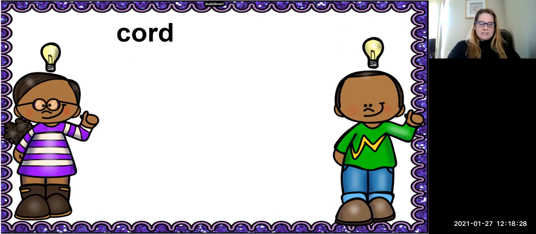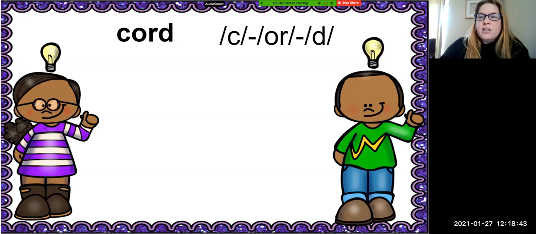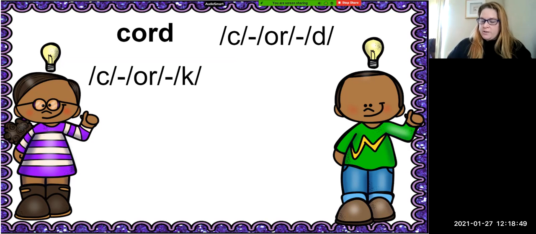Cord. How many sounds do you hear in the word cord? I hear 3 sounds. Cord. So we're going to change this final consonant sound of d to k. So what is the new word on the curve?